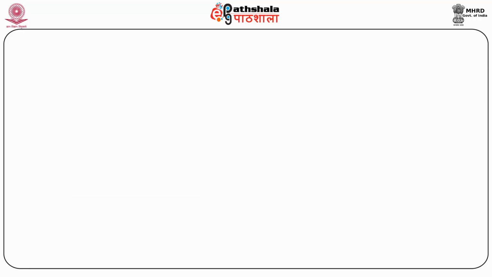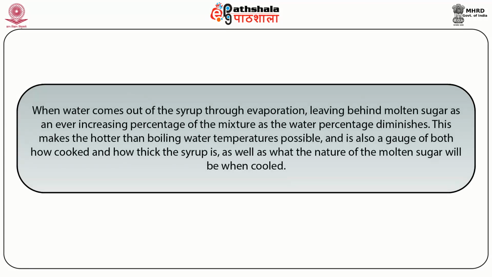Dear students, it is well known that when water comes out of the syrup through evaporation, it leaves molten sugar behind as an ever increasing percentage of the mixture, and the water percentage diminishes steadily. This makes hotter than boiling water temperatures possible and is also a gauge of both how cooked and how thick the syrup is, as well as what the nature of the molten sugar will be when cooled.